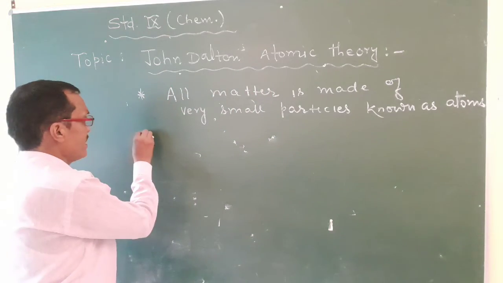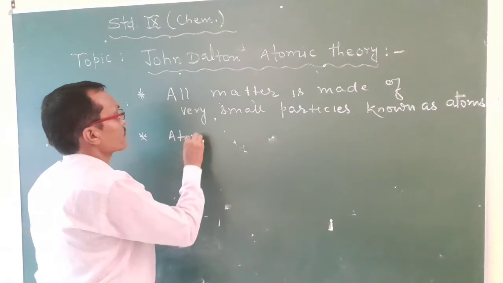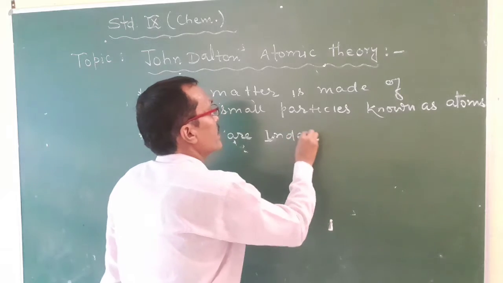Okay? In the second postulate, he said atoms are indestructible.